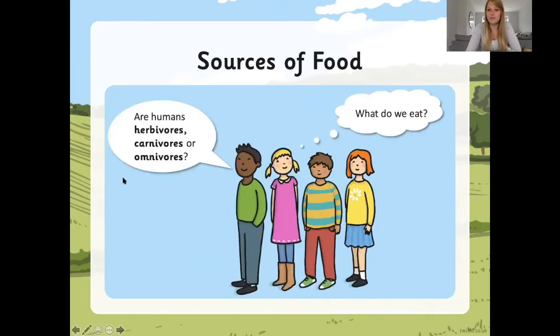Here's a question for you to have a think about. Are humans herbivores? Do they just eat plants? Are humans carnivores? Do they just eat other animals? Or are humans omnivores? Do humans eat plants and animals? What do we actually eat? And do we all have the same?